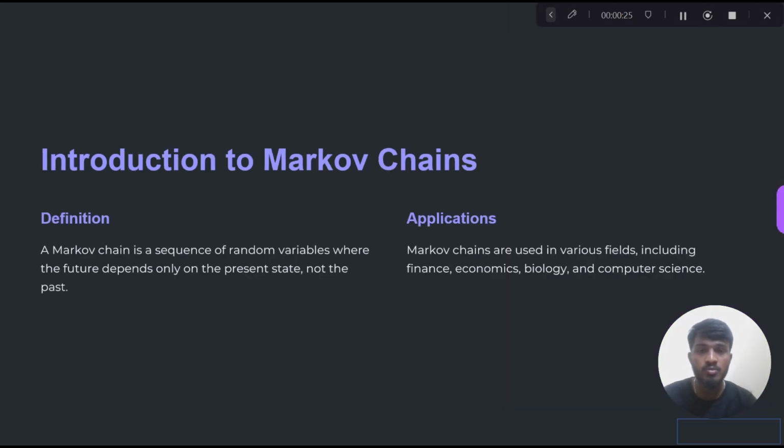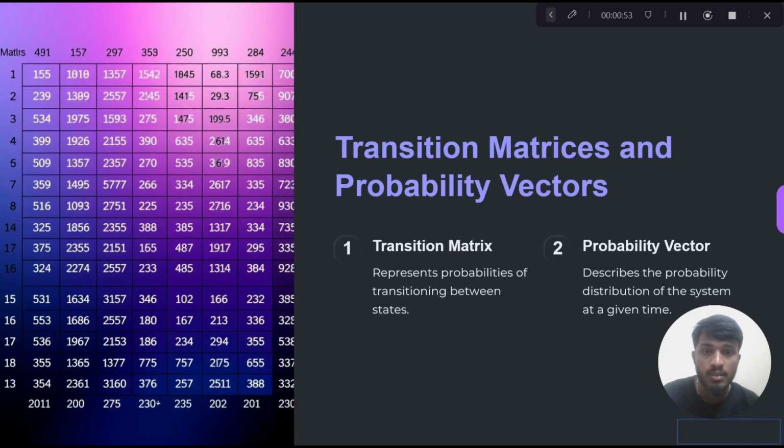So, introduction to Markov chains. Firstly, definitions and applications. Let's see in this presentation now. A Markov chain is a sequence of random variables where the future depends only on the present state, not the past. So this is the definition. And the applications: Markov chains are used in various fields, including finance, economics, biology, and computer science.